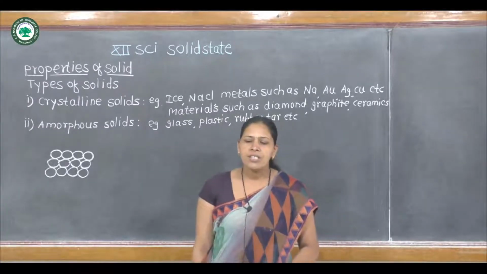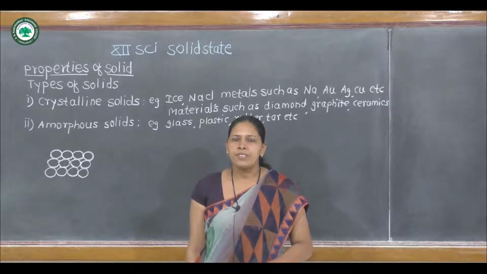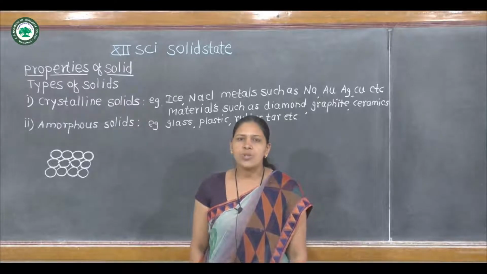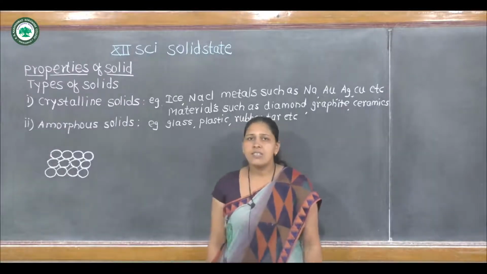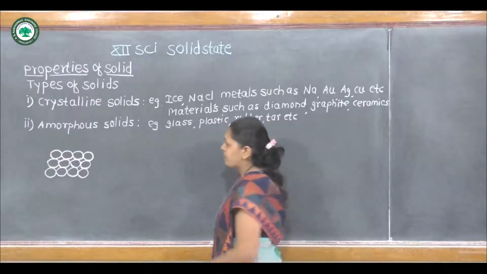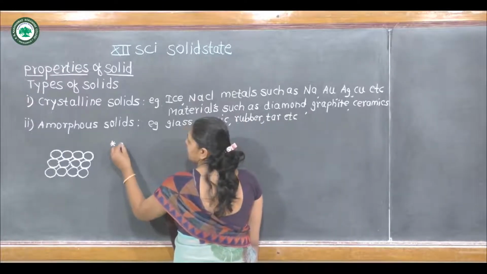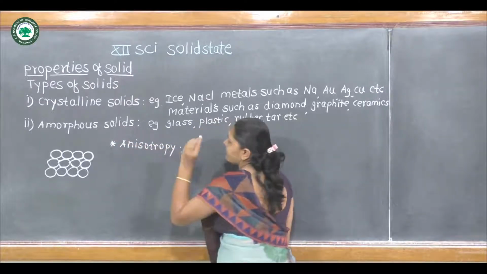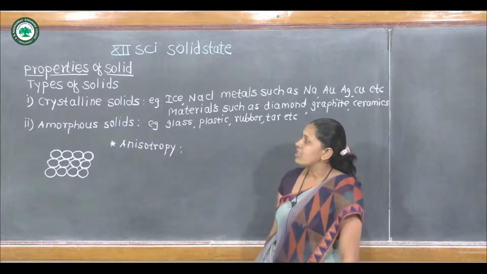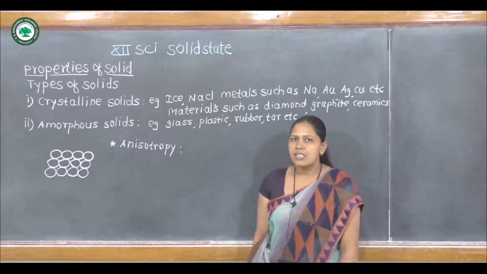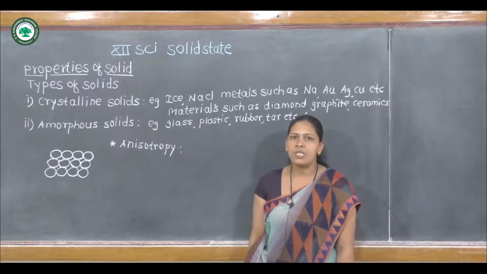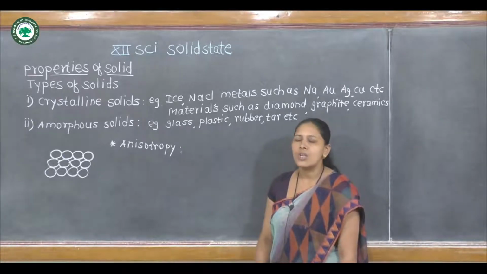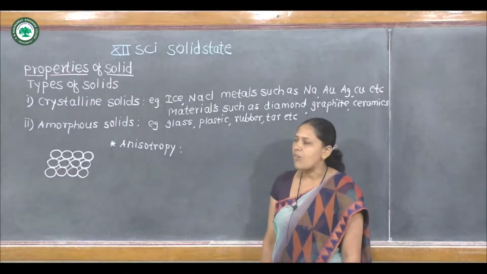Crystalline solids, except substances having cubic structure, are anisotropic. Then the question arises, what is meant by anisotropy?